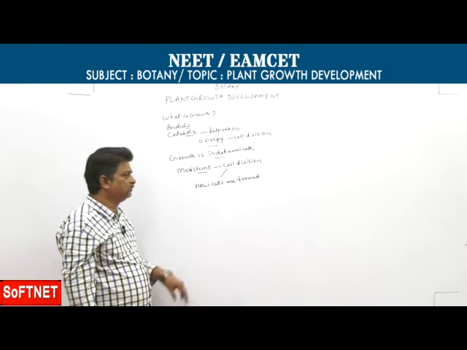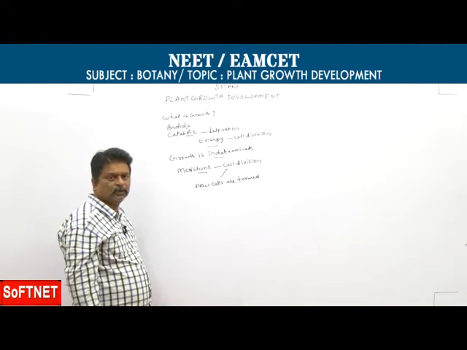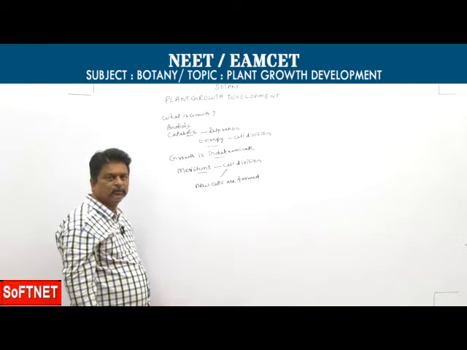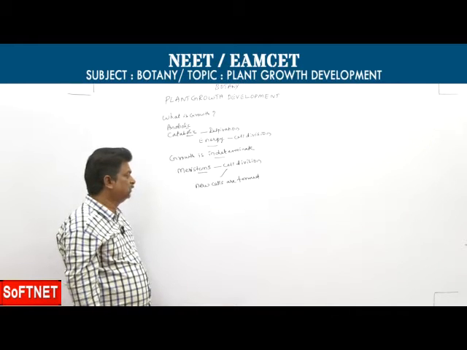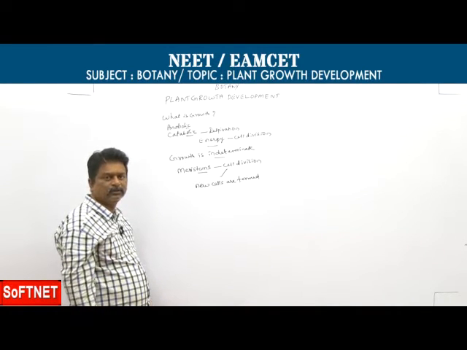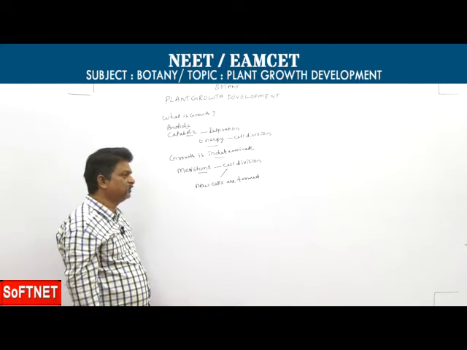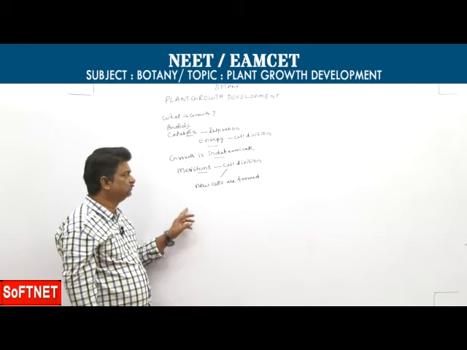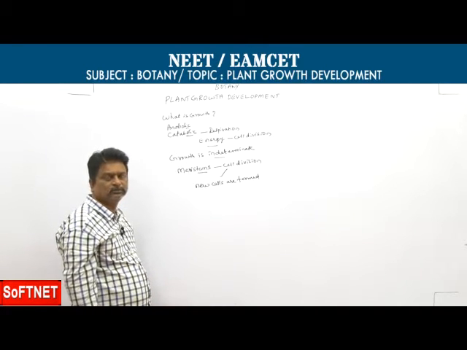So the point is, in the plants, meristems are present at different locations, and wherever new cells are required, there new cells are formed. This form of growth is called open form of growth.